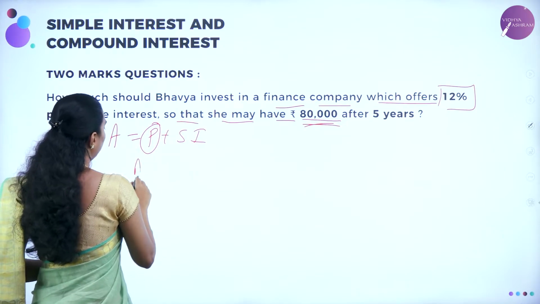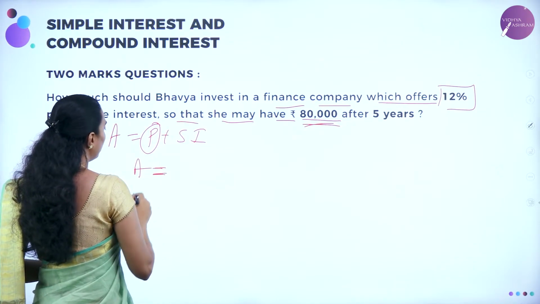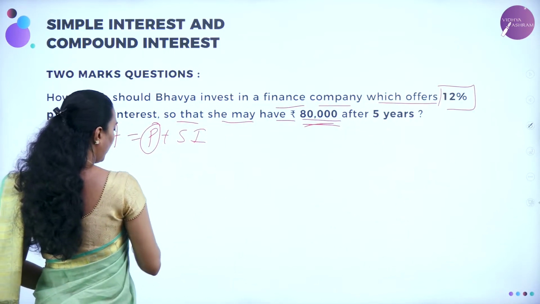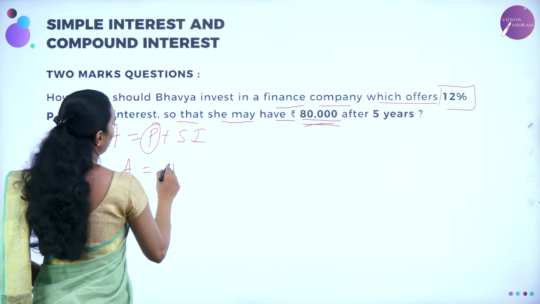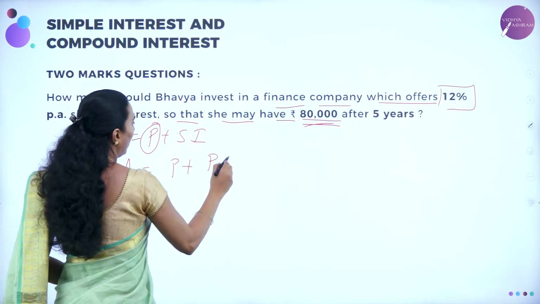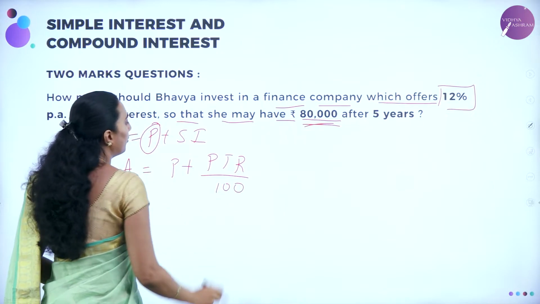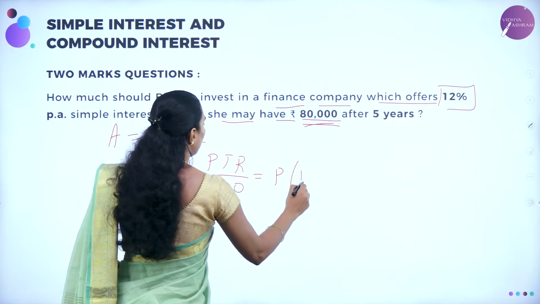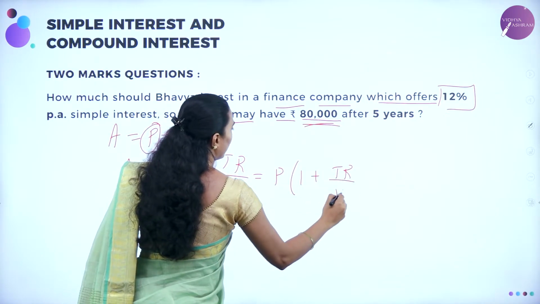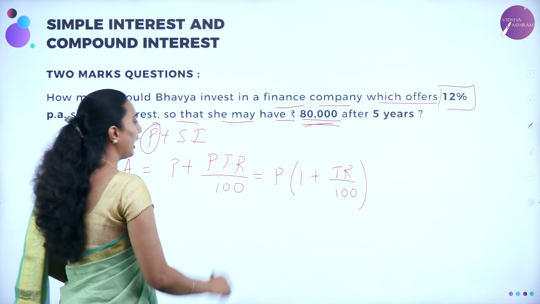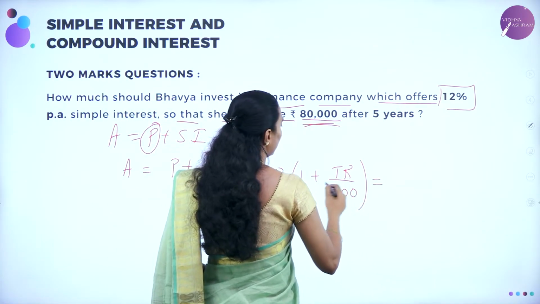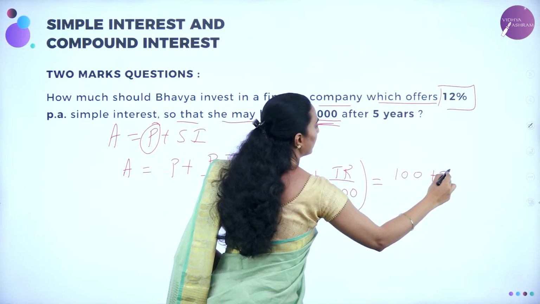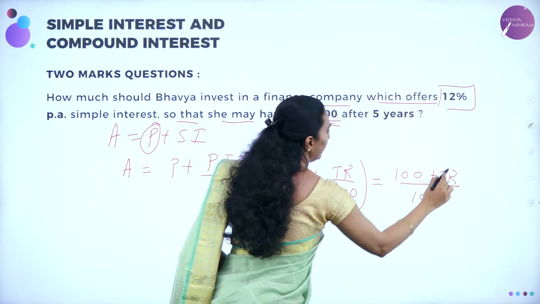You know that A is equal to, as I have shown you in this session, you can move back and check the formula. We have given A is equal to P plus PTR divided by 100. Now take P as a common factor: P into 1 plus TR divided by 100. Otherwise, this will be equal to 100 plus TR divided by 100, into P.